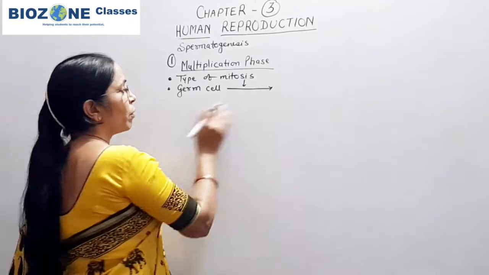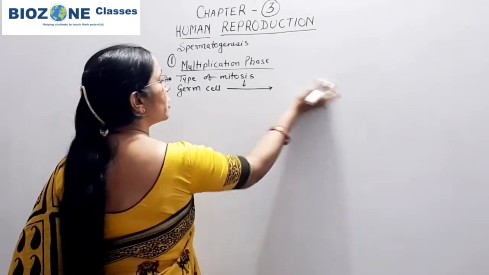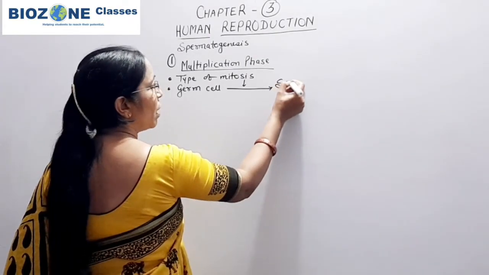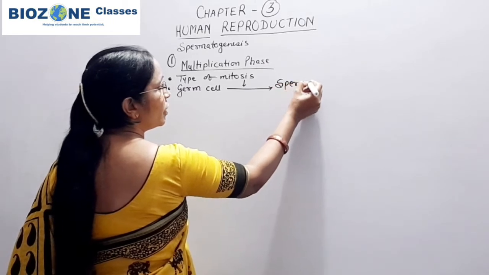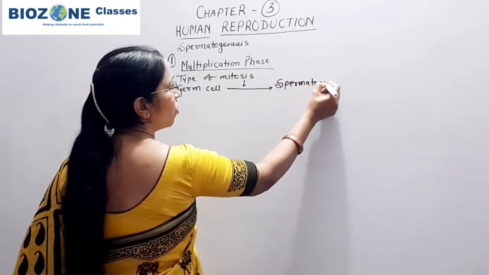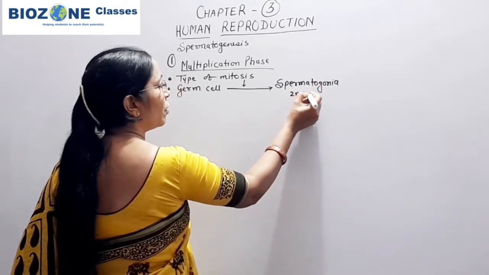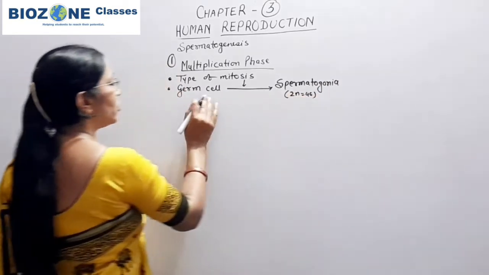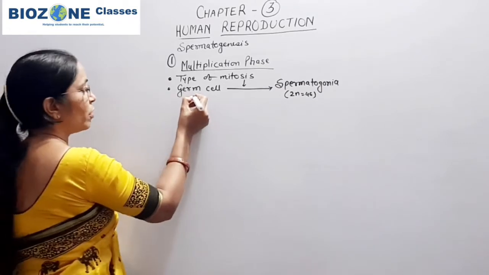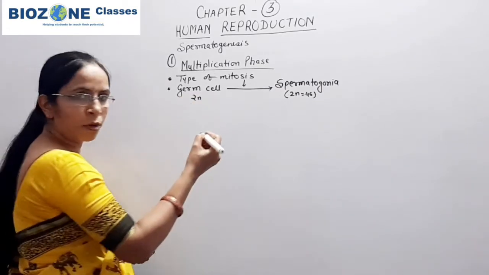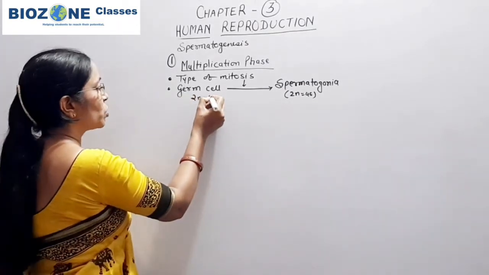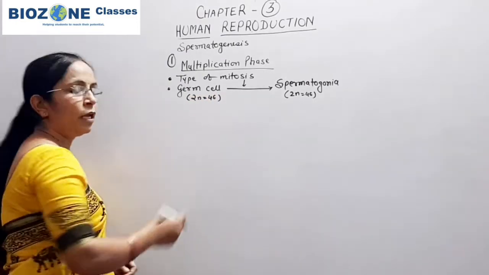Upon mitosis these germ cells will produce a mass of cells that is called spermatogonia. You remember, the spermatogonia are diploid, as well as the germ cells of the seminiferous tubules or primordial germ cell are also diploid in nature.